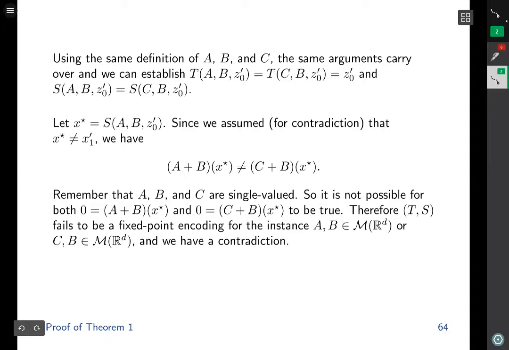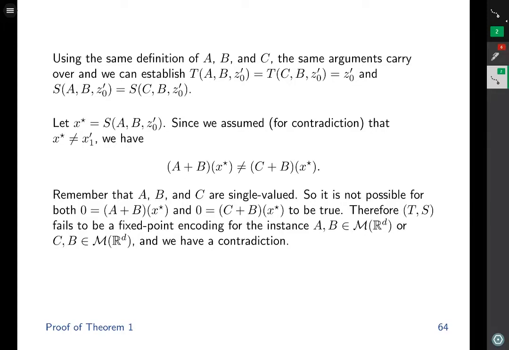Since we assumed, for contradiction, that x star is not equal to x1 prime, we have that the output of A plus B and C plus B are not the same at x star. Remember that A, B, and C are single-valued. So it is not possible for both the left-hand side and the right-hand side to be equal. Therefore, T comma S fails to be a fixed point encoding for the maximal monotone operators A and B, or the maximal monotone operators C and B.